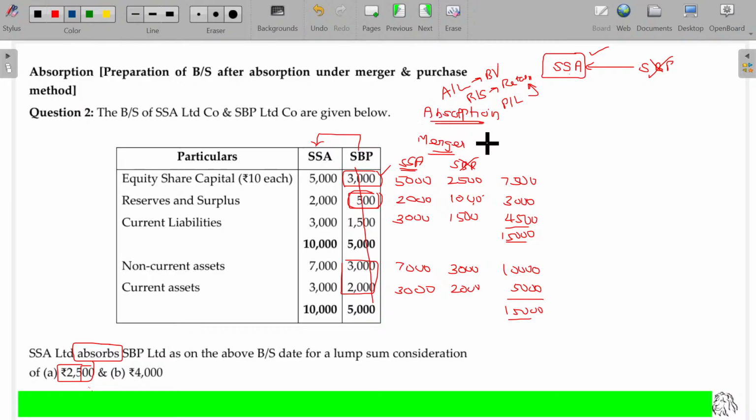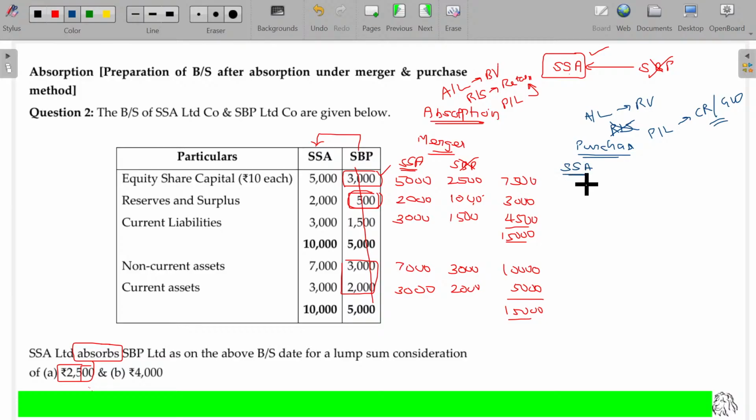In case of purchase method, assets and liabilities are taken at realizable value, reserves and surplus not considered. Because of settlement to the equity shareholders, if we get any profit and loss, that will be transferable to the capital reserve or goodwill. That is under purchase method. Is that clear?